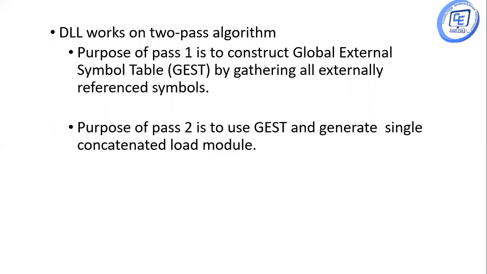Direct linking loader works on a 2 pass algorithm. The purpose of pass 1 is to construct a global external symbol table, that is also called GEST, by gathering all externally referenced symbols. And the purpose of pass 2 is to use this GEST and generate a single concatenated load module.